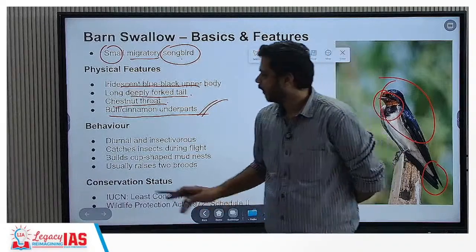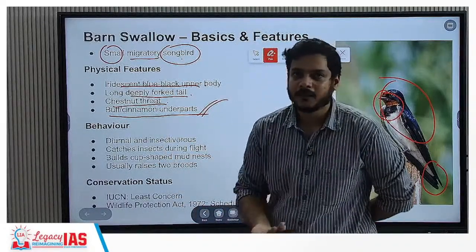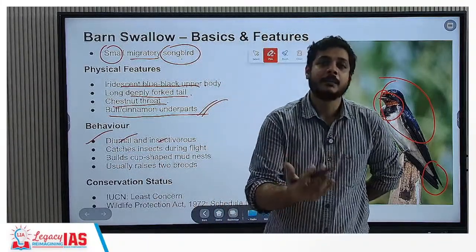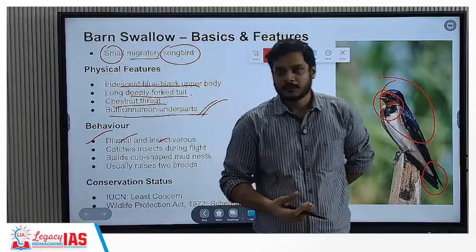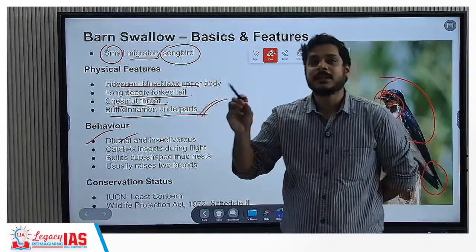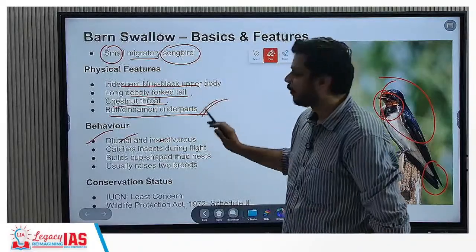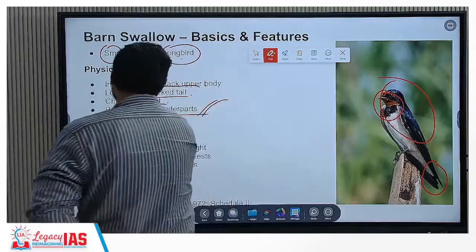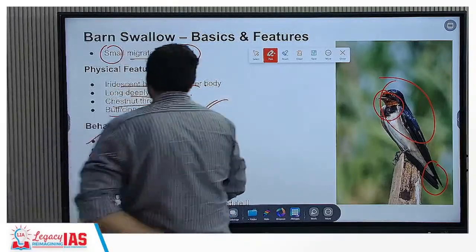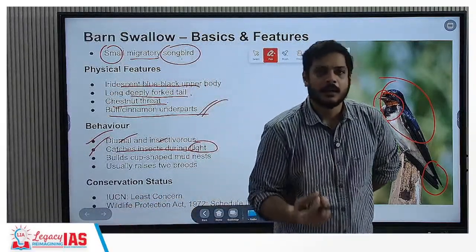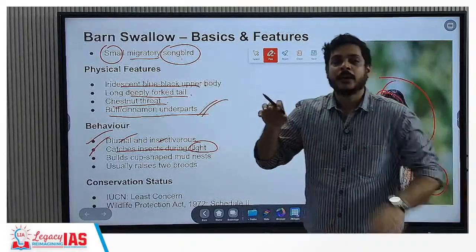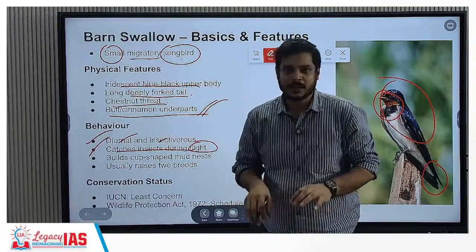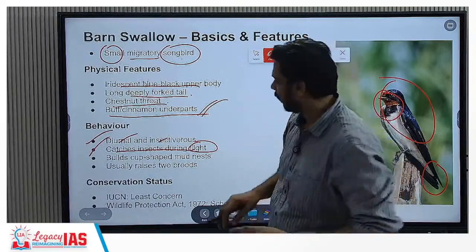All right, behavior. Coming to the behavior part, they are diurnal and insectivorous. Diurnal means that they are active during the day, as opposed to being nocturnal, which means active during the night. Insectivorous means that they eat a range of insects. Then, they catch insects during flight. So they trap the insects in mid-air only. It is not like they will sit down and then trap the insect. They do it mid-flight.